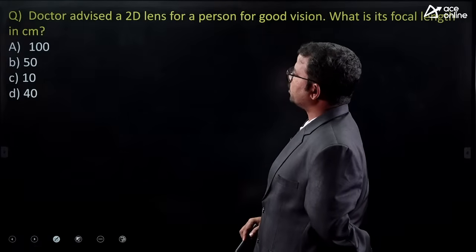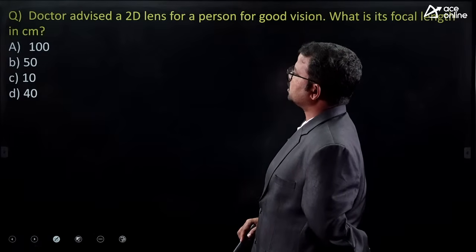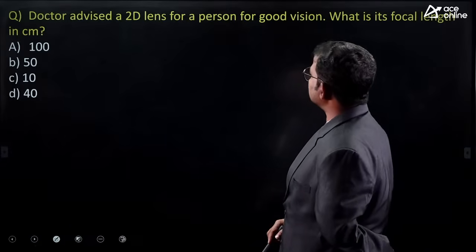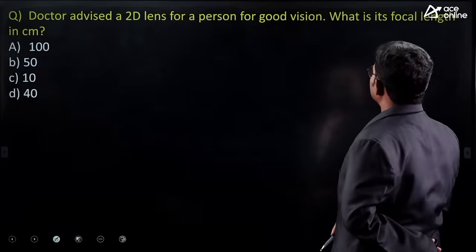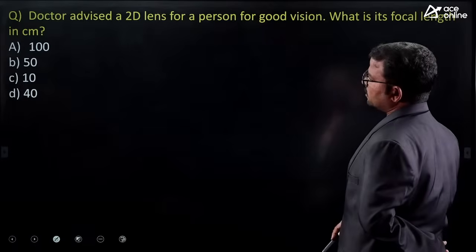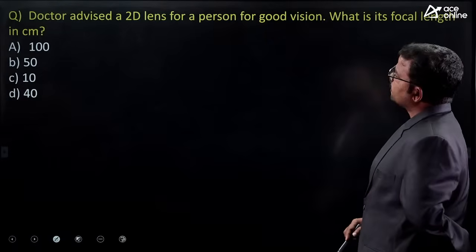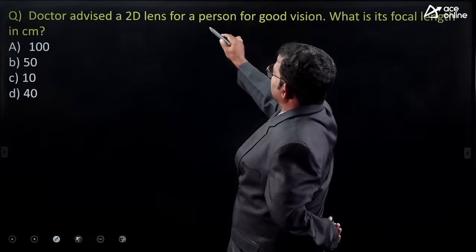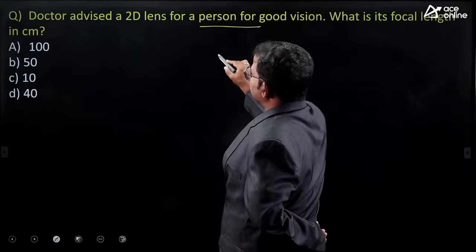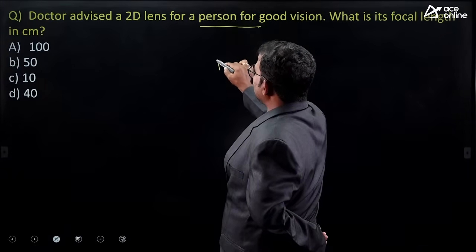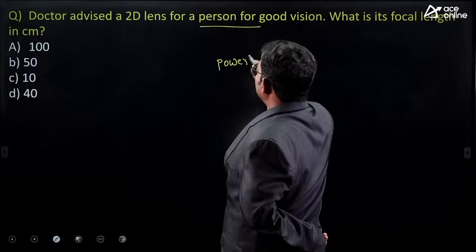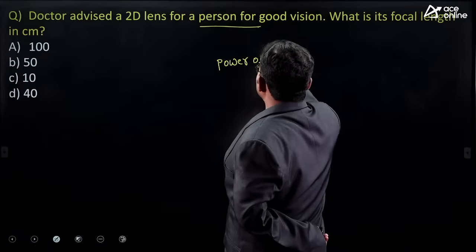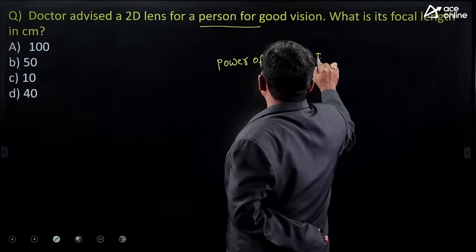Next, a doctor advised a 2 diopter lens for a person for good vision. What is its focal length in centimeters? So 2 diopters, power of lens is equal to 2 diopters.